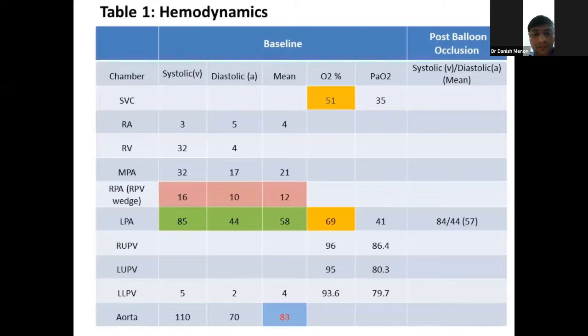On this slide, we have the hemodynamics. There was systemic desaturation with a normal cardiac output. A step up of 18% was evident from the systemic vein to the left pulmonary artery, and the left pulmonary artery pressure was close to the systemic pressure. The right pulmonary venous wedge pressure was low.